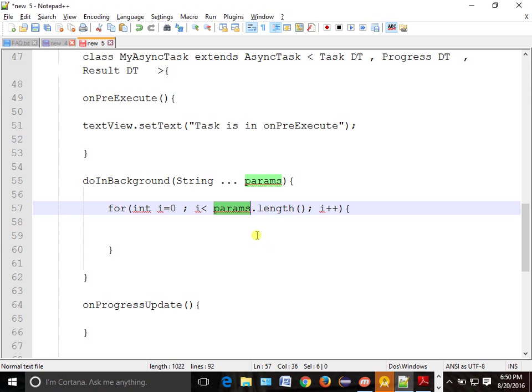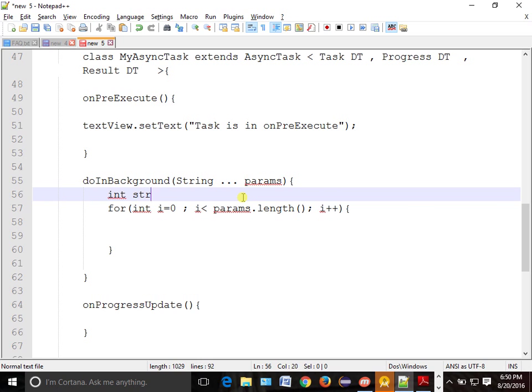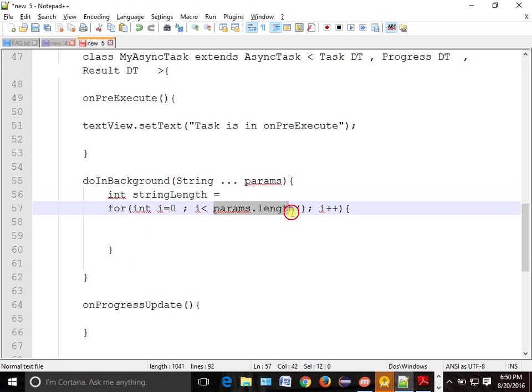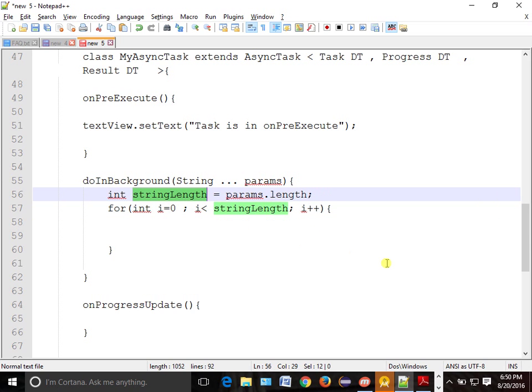So instead of this, you can declare one small variable, maybe a final variable, something like int length equal to params.length. Then how many times is this length getting called? One time. So which is optimized? This one is optimized, right? It is not calling again and again, asking what is the length. It is calling once. He got the length, he is just iterating. So this is the better way to work with it.